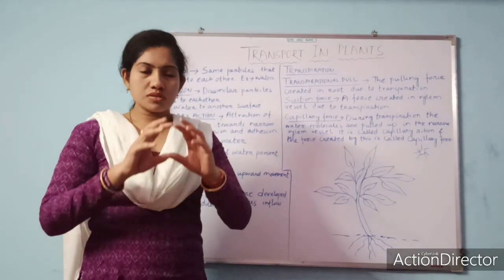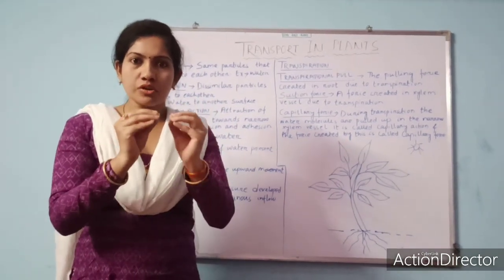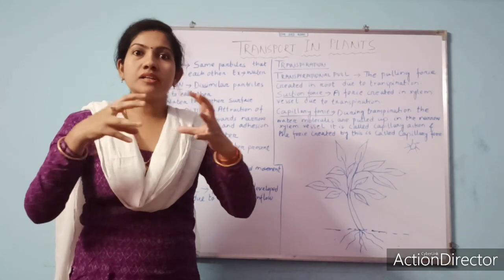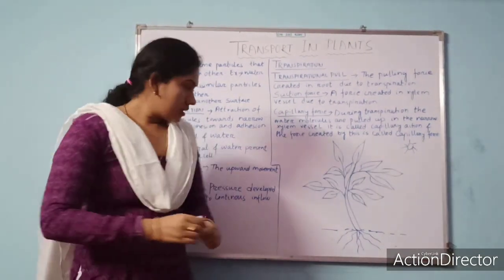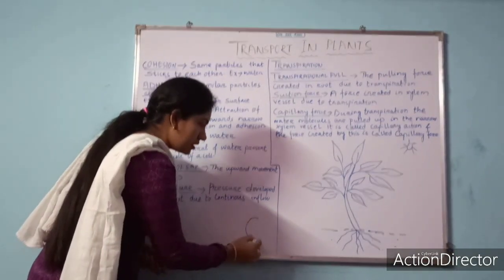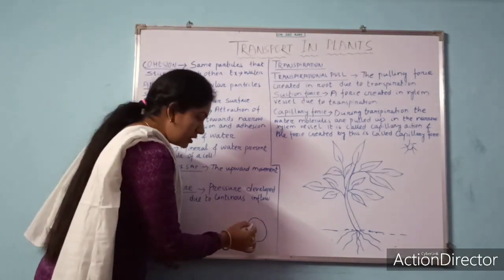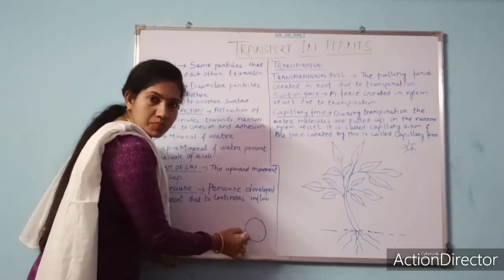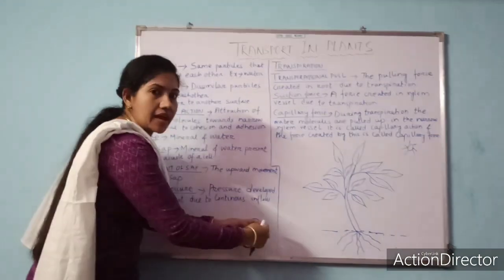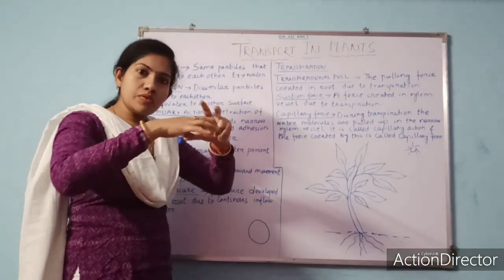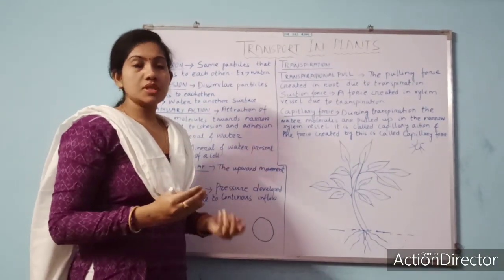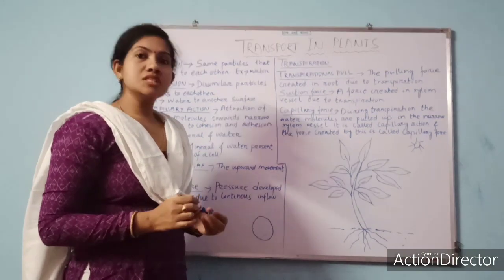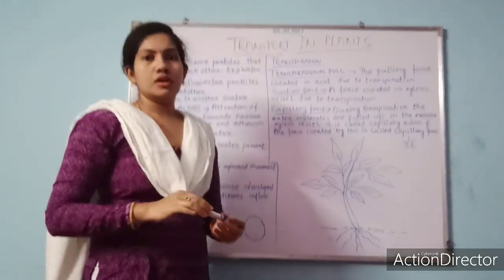Why? Because all the water molecules present in the drop attract each other so that they form a water drop. This property of water is known as cohesion.